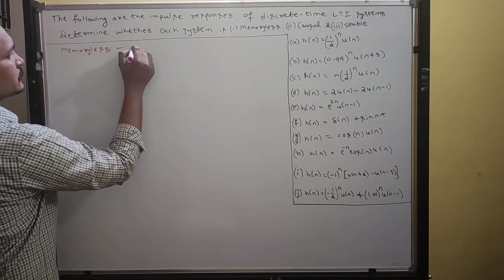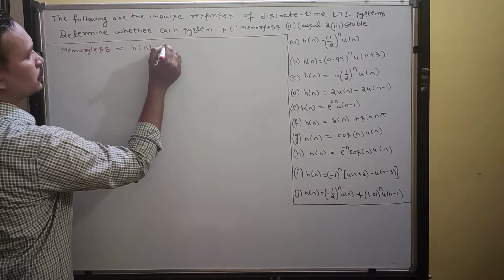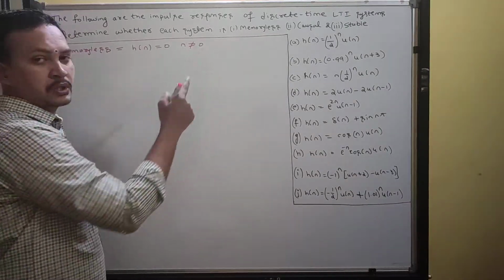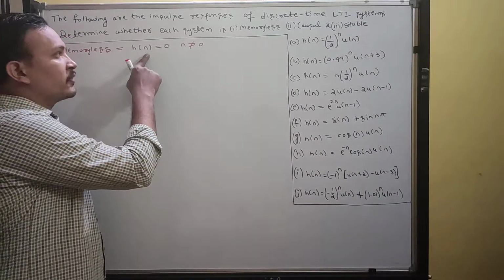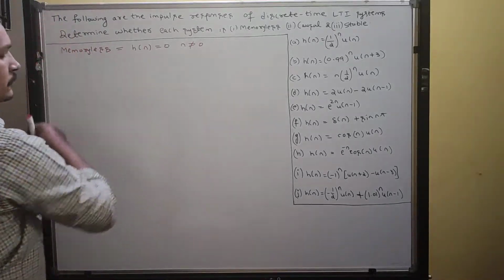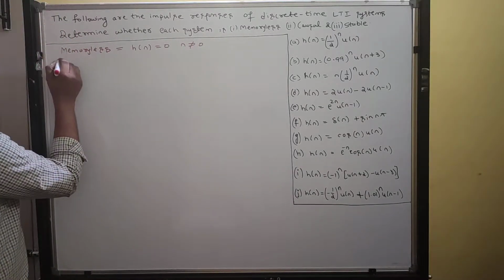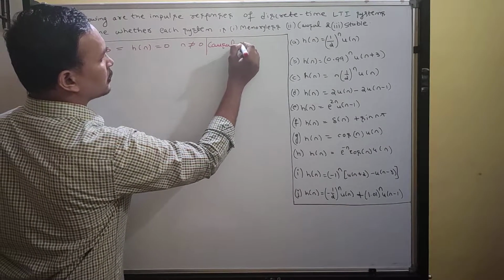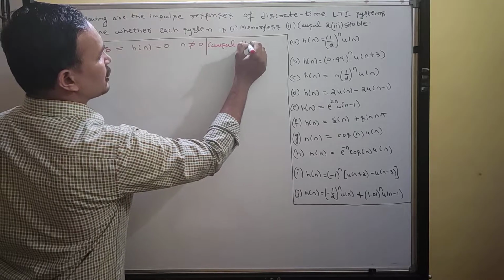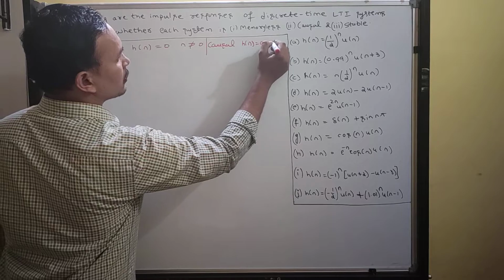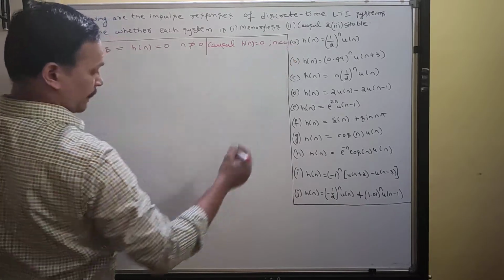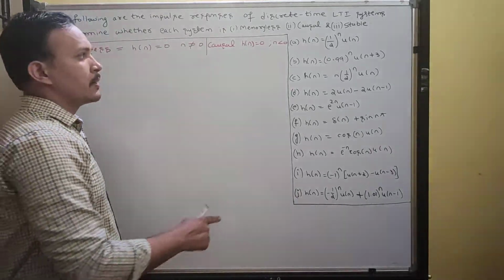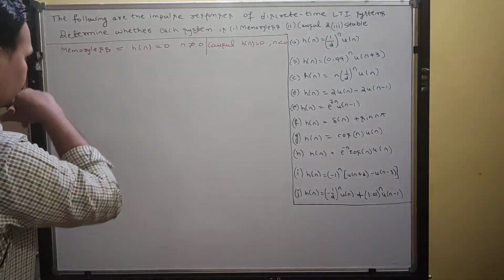h of n is equal to 0 for n not equal to 0. If n is not equal to 0, your impulse response h of n should be 0. This is the condition for memoryless. Next, for causality. For causal, we can write h of n equals 0 for n less than 0. If your value n is less than 0, then h of n should be 0. This is the condition for causality.